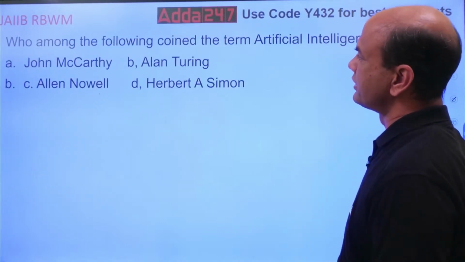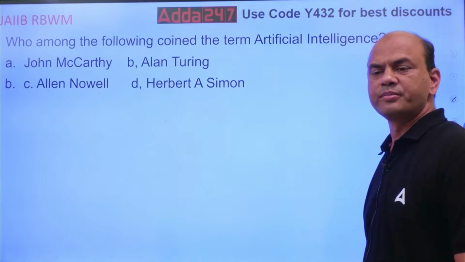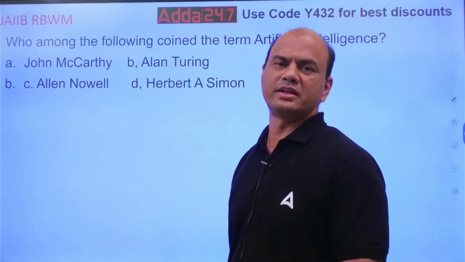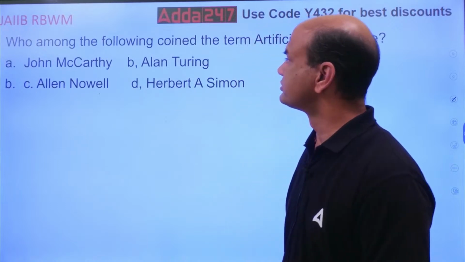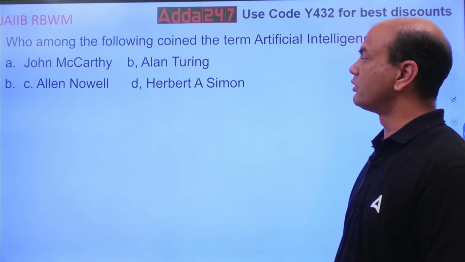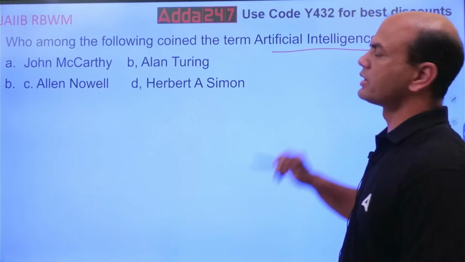Who among the following coined the term artificial intelligence? Means simple, who is the father of artificial intelligence? Who gave artificial intelligence? John McCarthy, Alan Turing, Alan Newell, Herbert A. Simon. Now this AI is gaining a lot of importance in the banking system.